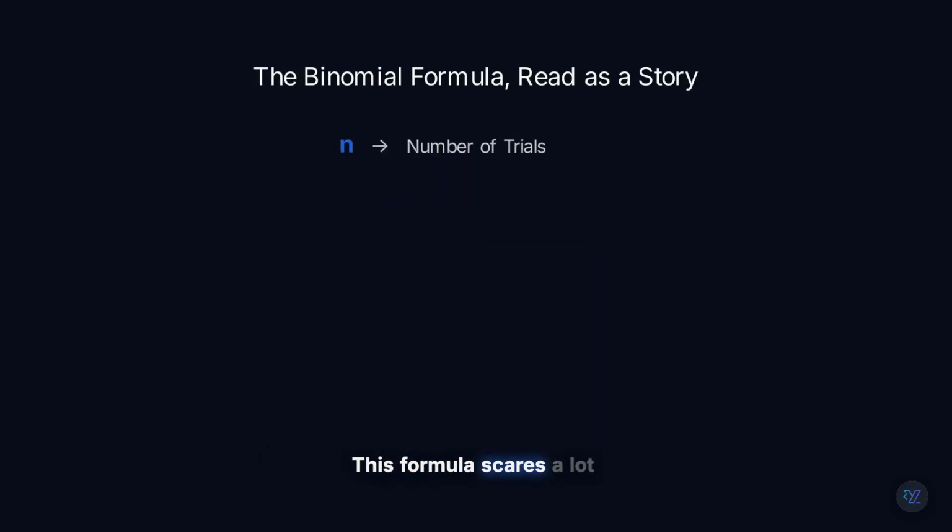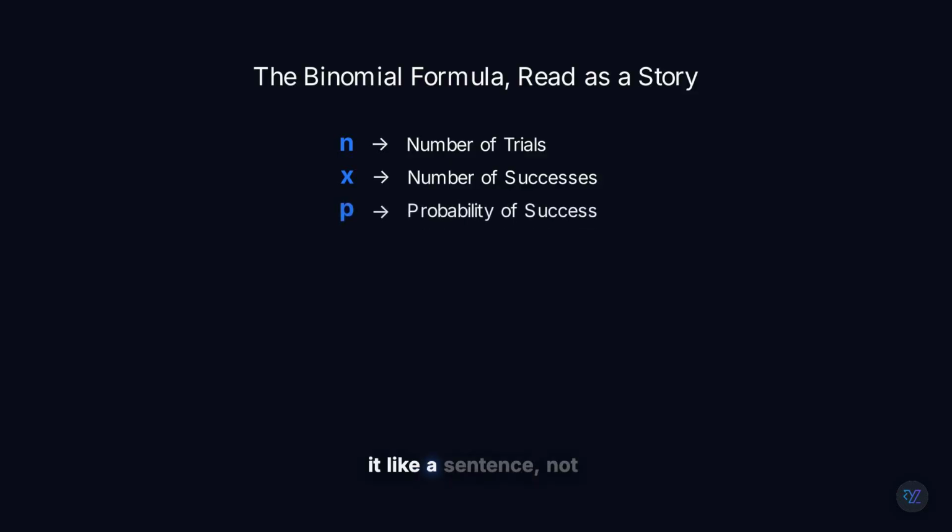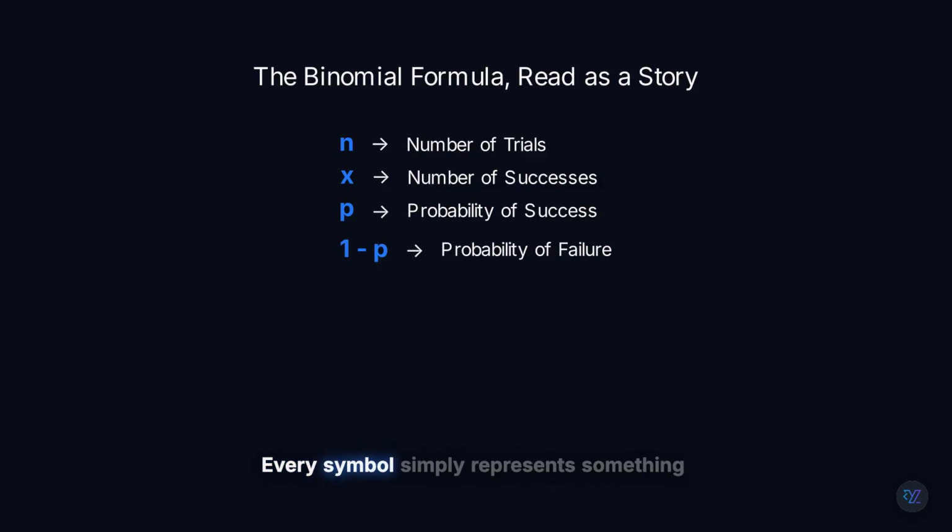This formula scares a lot of students, but let's read it like a sentence, not memorize it. N is the number of trials. X is the number of successes. P is the probability of success. And 1 minus P is the probability of failure. Every symbol simply represents something we already understand. The formula just puts them together.